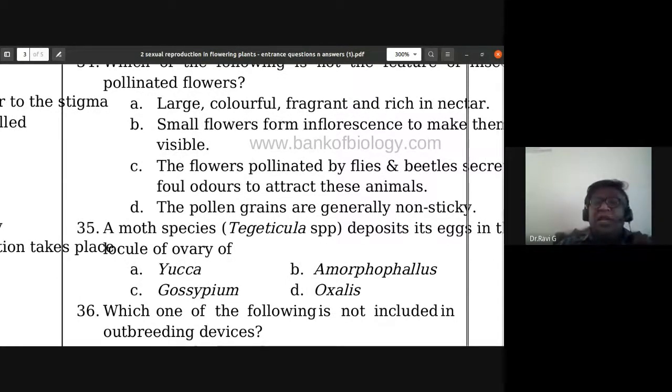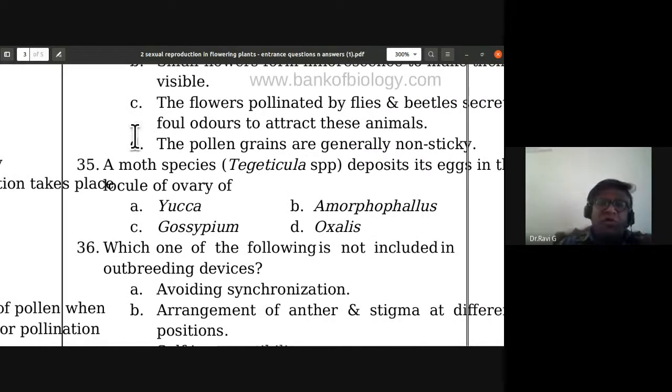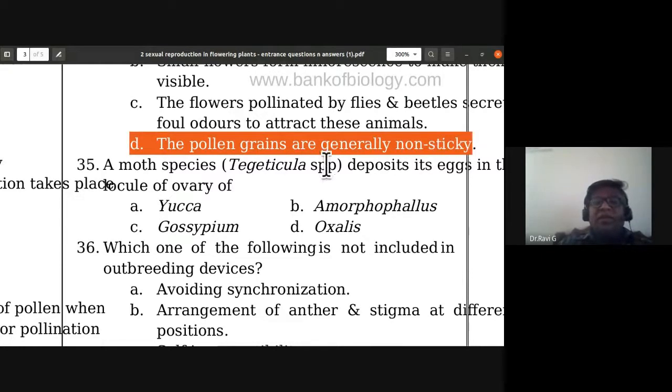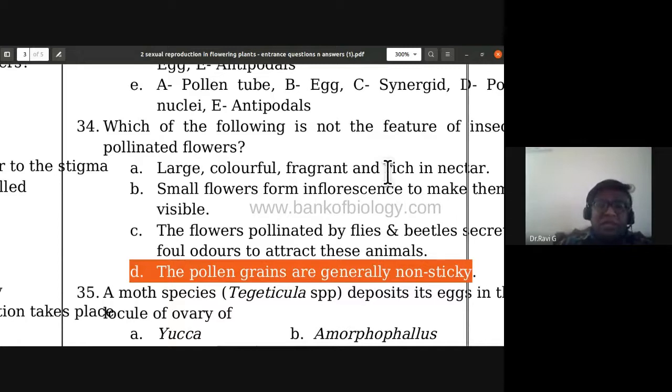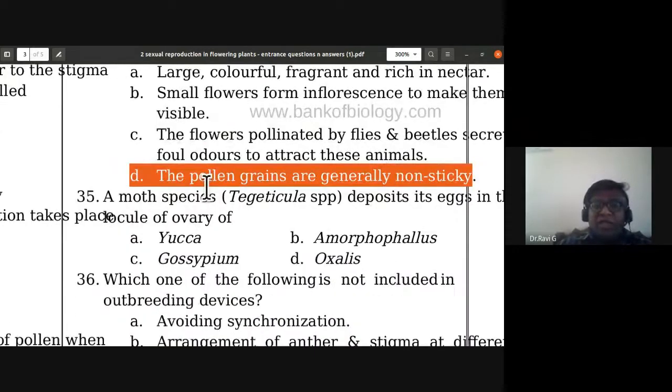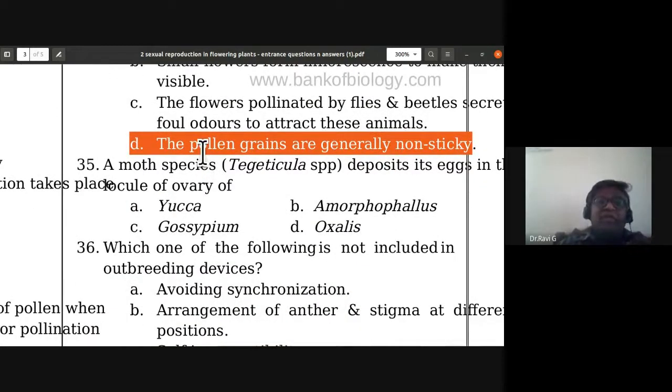The flowers pollinated by flies and beetles secrete foul odor to attract these animals, that is also correct. The pollen grains are generally non-sticky is the incorrect statement. So this is not the feature of insect pollinated flowers. They are rather sticky. So D is the wrong option there.